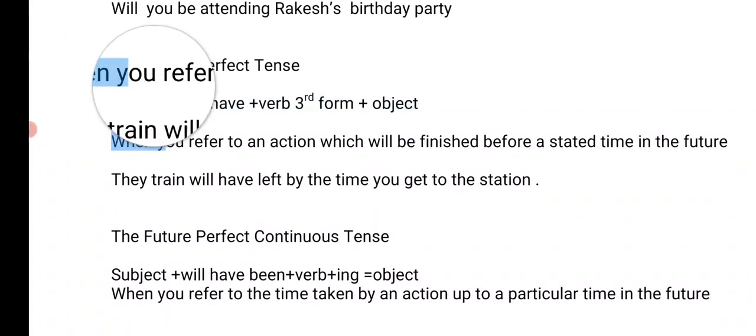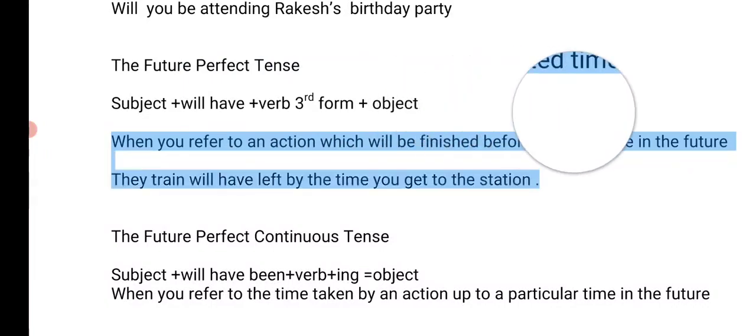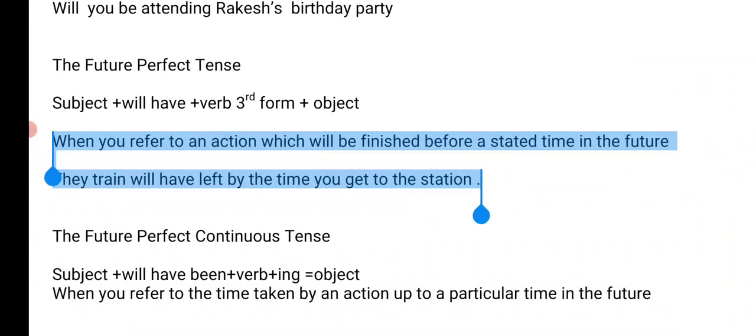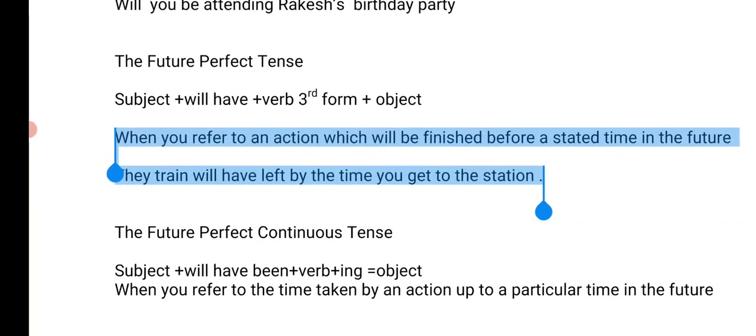And when do we use this tense? When you refer to an action which will be finished before a stated time in future. Understood? When we talk about an action that will be finished at some time in future. For example, the train will have left by the time you get to the station, right? The train will have left.